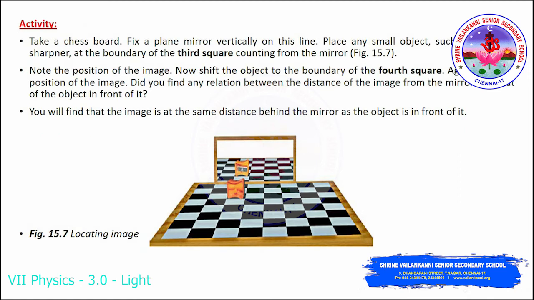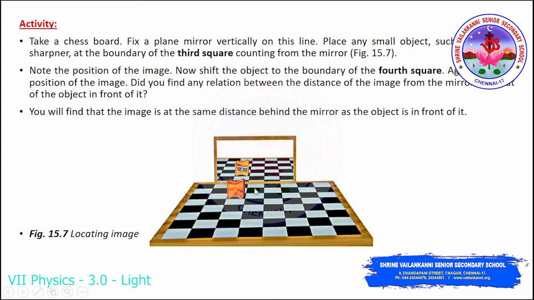And this activity also you can do. What you have to do is just take a chessboard and fix a plain mirror vertically on this line like how they have shown in the picture, and you have to place any small objects, such as any pencil or a sharpener or any objects which you have in your home. So just keep it in front of the mirror, and the object which you are placing should be at the boundary of the third square. See here, first square, second square, and this is the third square, right? So almost you will be having 8 into 8 squares. So they have kept the sharpener in the third boundary.